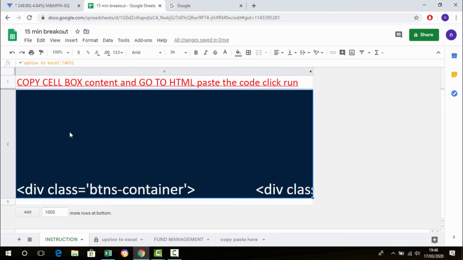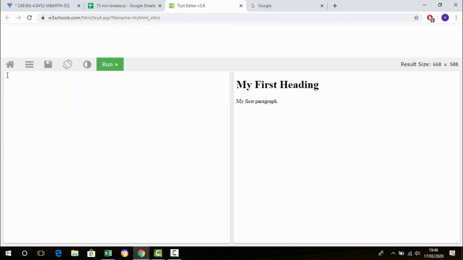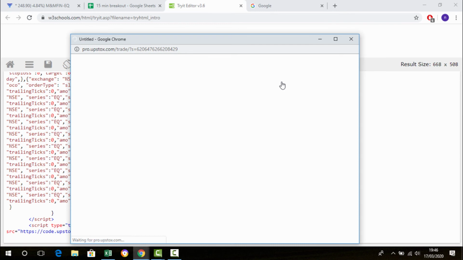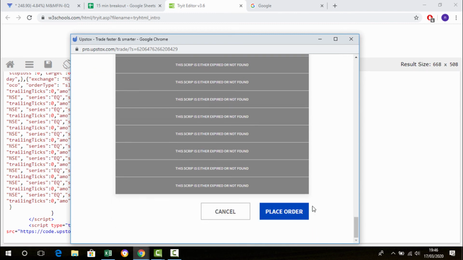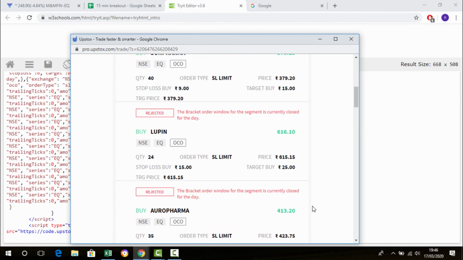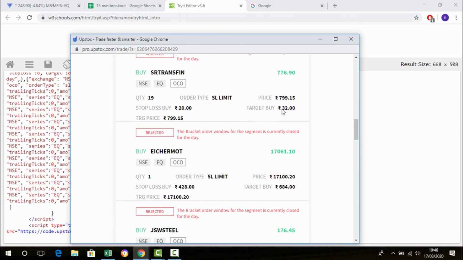Then go to the instruction tab. Just copy this blue box, Control C, and you can see there is a W3 Schools link. Just delete it, Control V, and run. See, all stocks come here, just place. So it takes only 1 minute. If you do it at speed, it takes only 1 minute. Now the market is closed, that's why. All orders are placed within seconds.